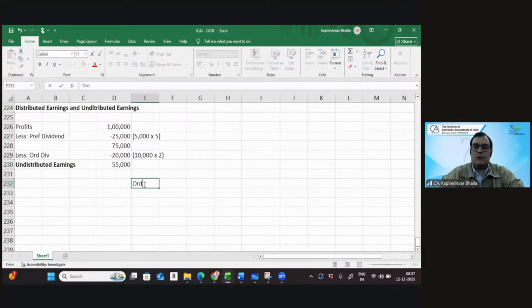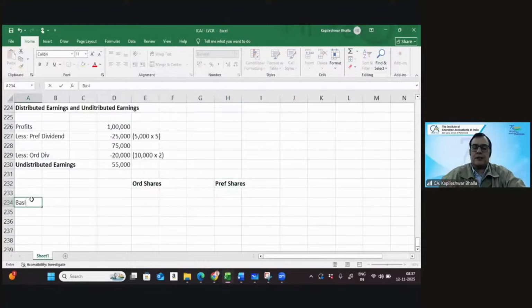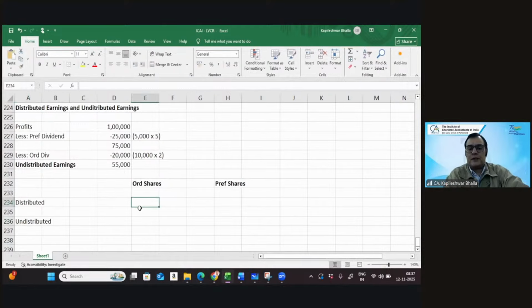Let's see the ordinary shares and let's see the preference shares. So we've got the ordinary as well as the preference shares. And let's organize the basic EPS. Let's first organize the distributed portions and the undistributed portions. So I think the distributed portion is 2 for ordinary, and the distributed portion is 5 per share for preference. Now, tell me, how would I divide this 55,000?